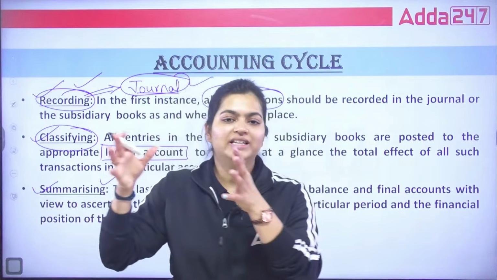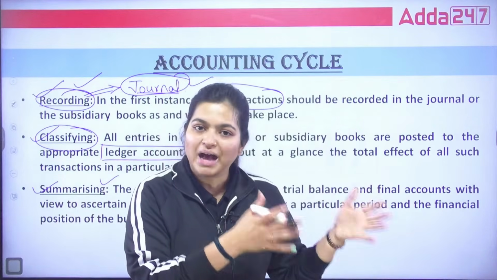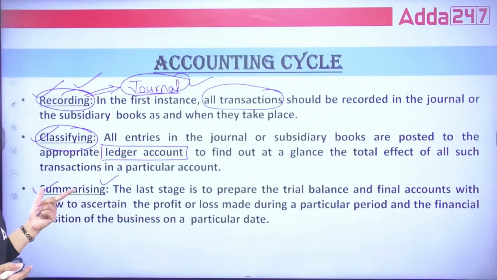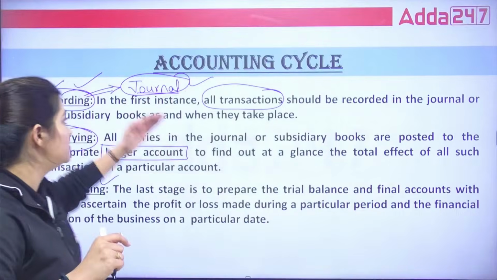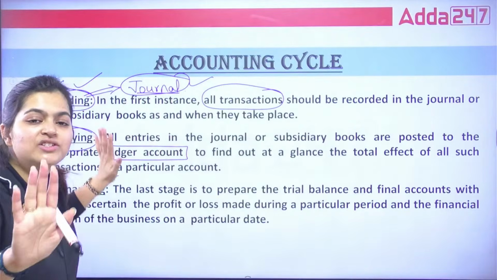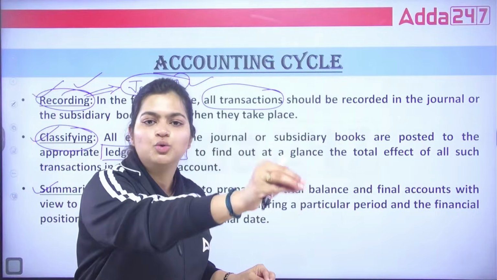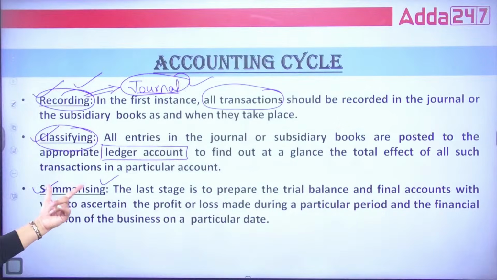You ask about the profit and loss account, you ask about the balance sheet. That is the summarized thing you are asking. Correct? You are not asking for the journal, you are not asking for the ledger. You are just asking for the final summary of the business, whether the business is in a loss or in a profit. So that is your summarizing.